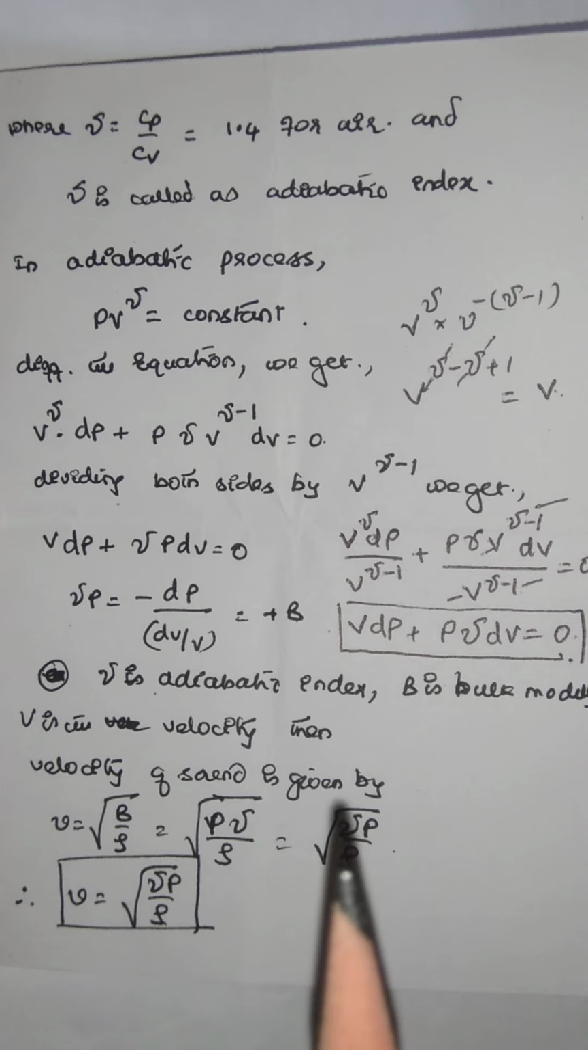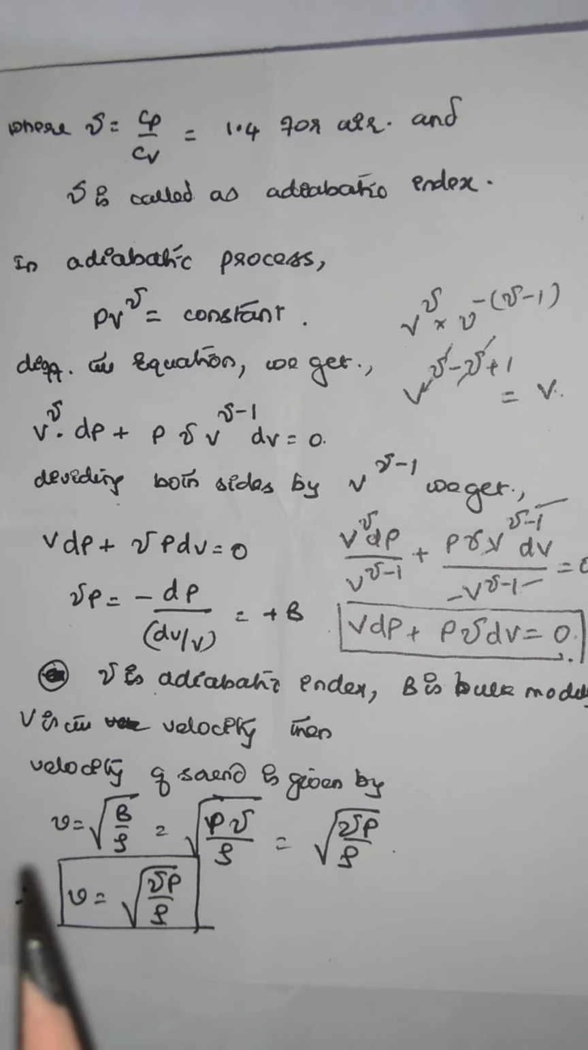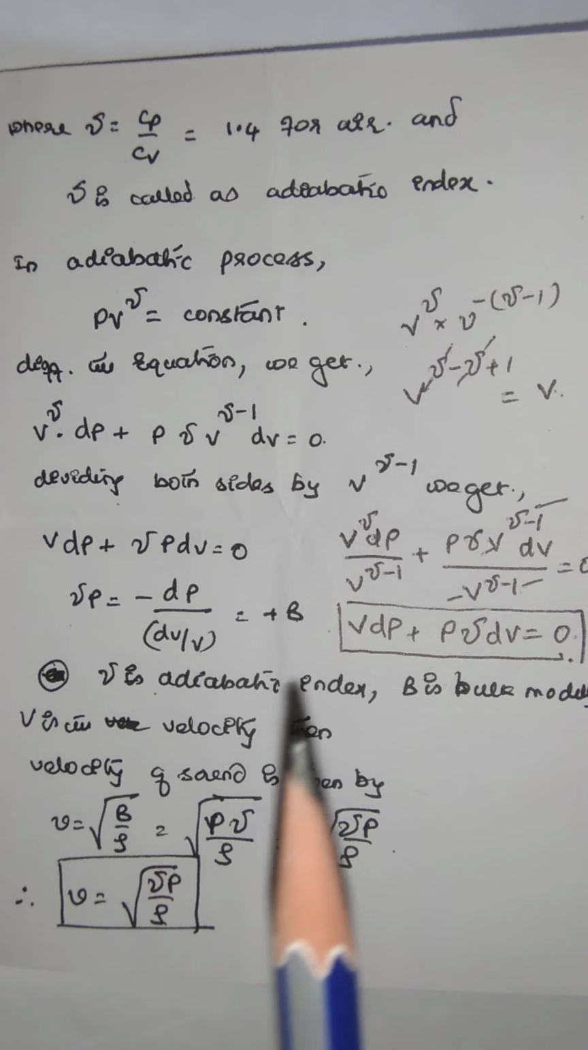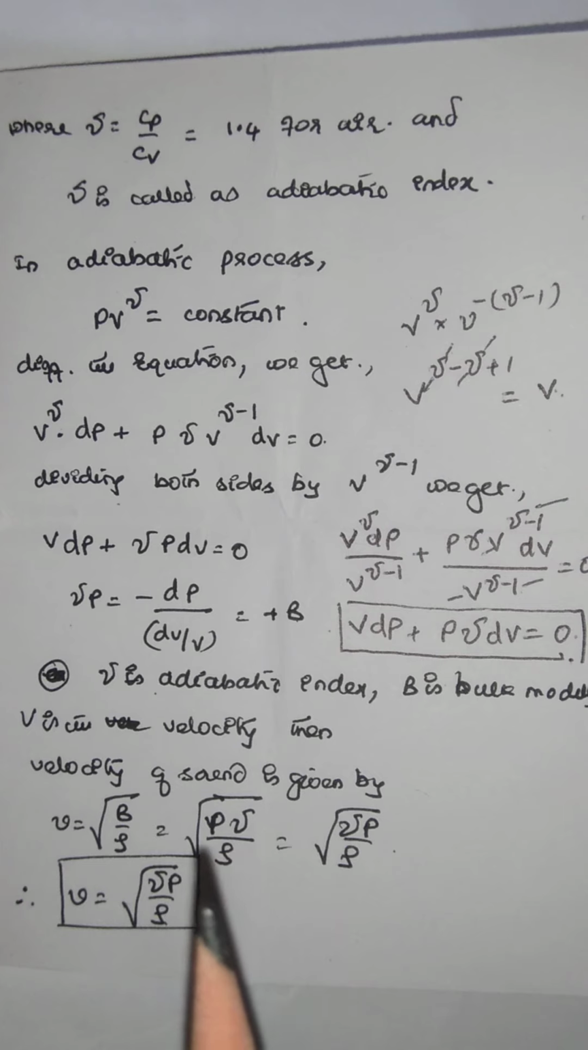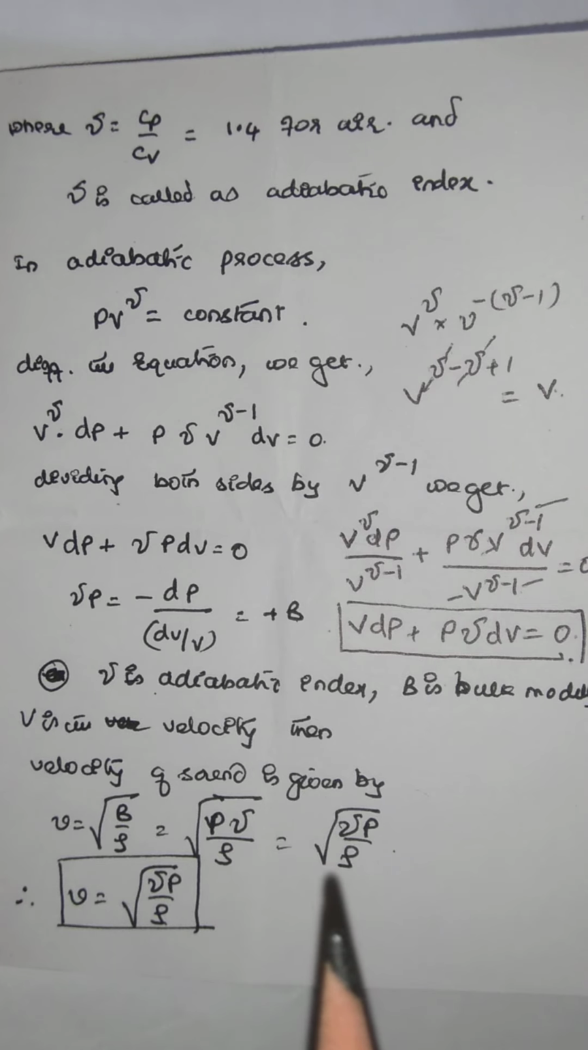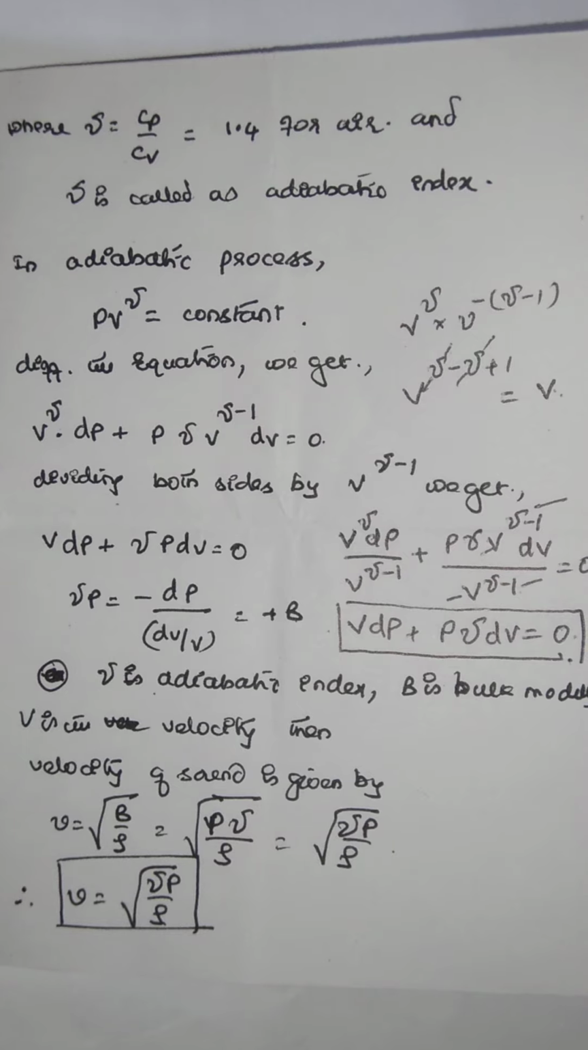Therefore, the velocity of sound is given by V is equal to square root of B by rho. In place of B, we take gamma P, so the velocity is equal to square root of gamma P by rho, which is the expression for the velocity of sound.